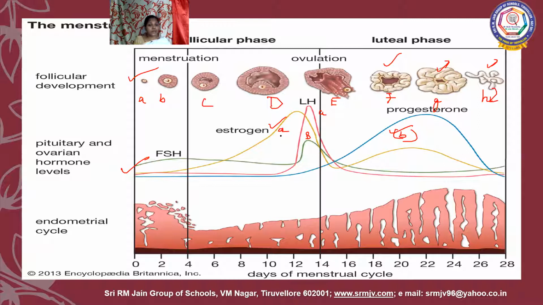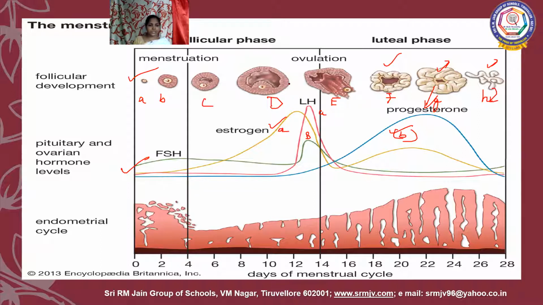Because of that reason only, as in this follicular phase the follicles are attaining their maturity, estrogen is produced first. And here, this one is at peak. The reason is here there is a production of corpus luteum, and the corpus luteum is producing more and more amount of progesterone. So this is how they will ask you a question from this graph. Okay, concentrate on this. So this is about the first two phases.